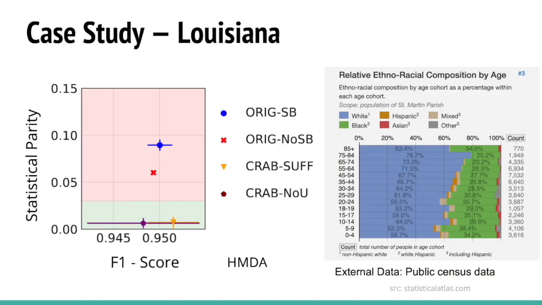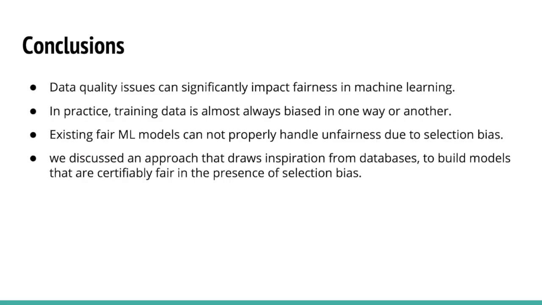We also examined the effect of selection bias in the HMDA datasets for 2 parishes in Louisiana. Here we used the ratios obtained from the public websites as external data source, and we used them to successfully train a fair model. So in conclusion, data quality issues can significantly impact fairness in machine learning, and in practice, training data is always biased in one way or another. Existing fair ML models cannot properly handle unfairness due to the existence of selection bias, and we discussed our approach that draws inspiration from databases to build models that are certifiably fair in the presence of selection bias.